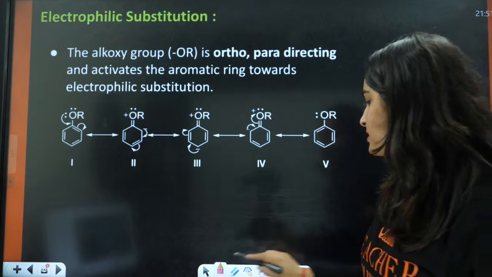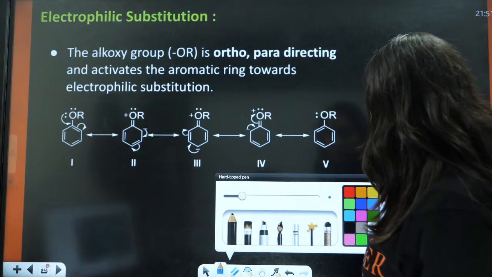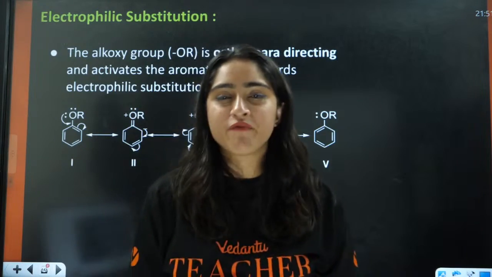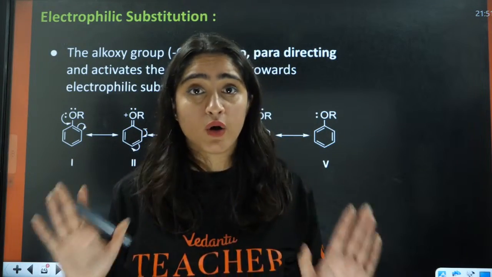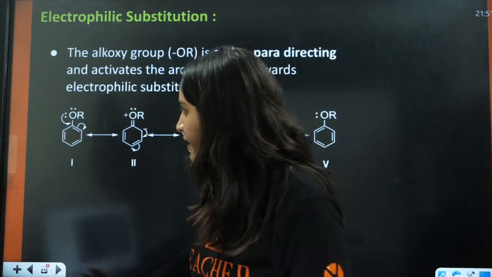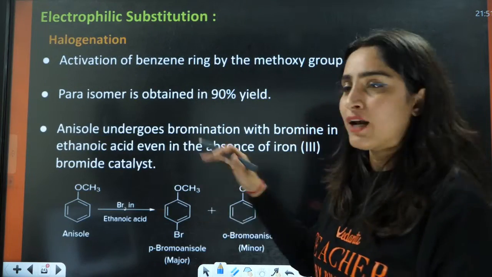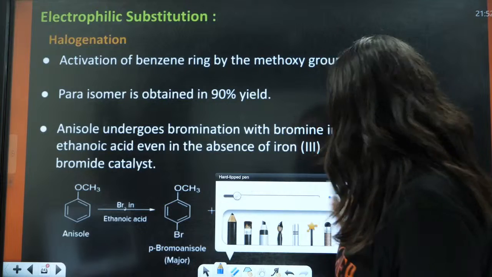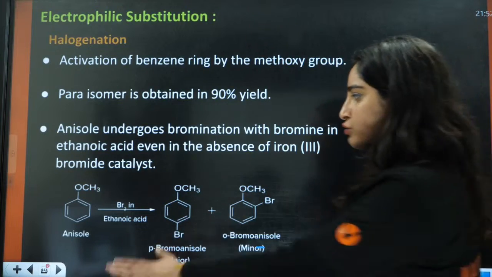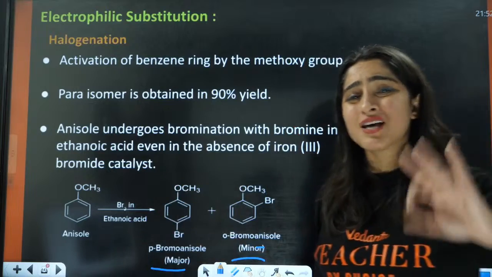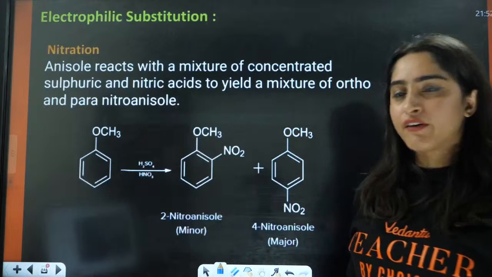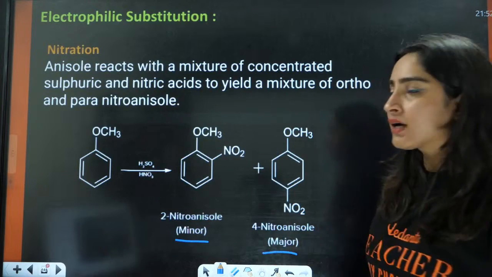Now let us see the other simple reactions of the alkoxy group. Very simple reactions, just like phenols. For halogenation, you will have ortho and para products where para will be major, just the same as in the case of phenol that we did. In case of nitration, you will have ortho and para products, right?